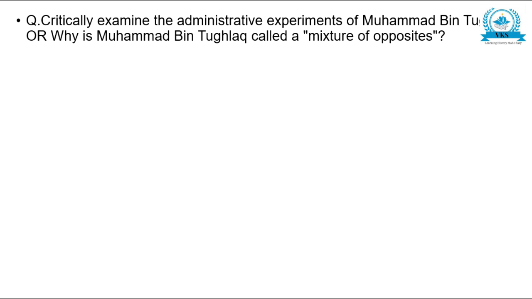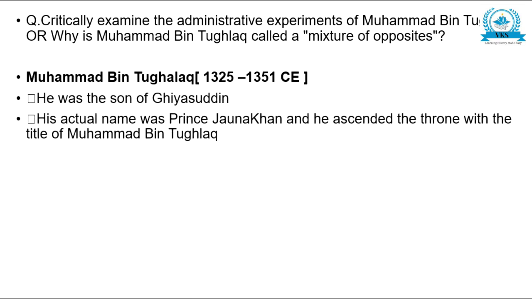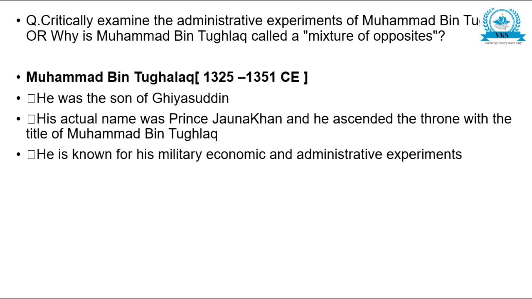Now let us go through the answer once more. Critically examine the administrative experiments of Muhammad bin Tughlaq, or why is Muhammad bin Tughlaq called a mixture of opposites. Muhammad bin Tughlaq was a son of Ghiyasuddin. His actual name was Prince Jauna Khan, and he ascended the throne with the title Muhammad bin Tughlaq. He is known for his military, economic and administrative experiments.